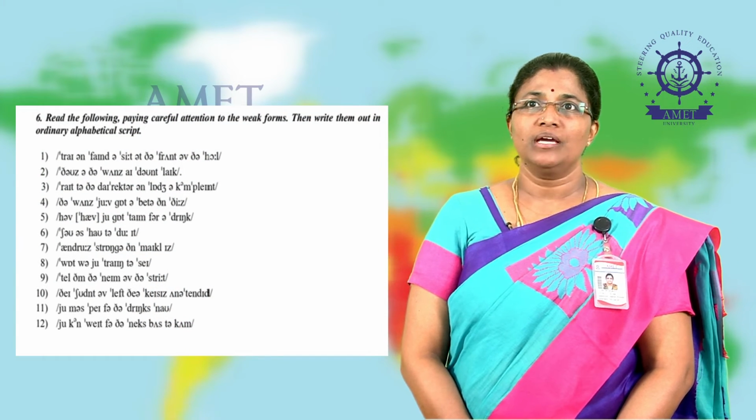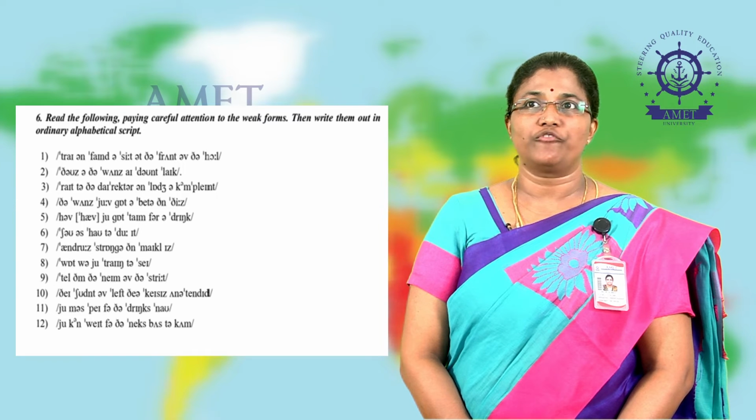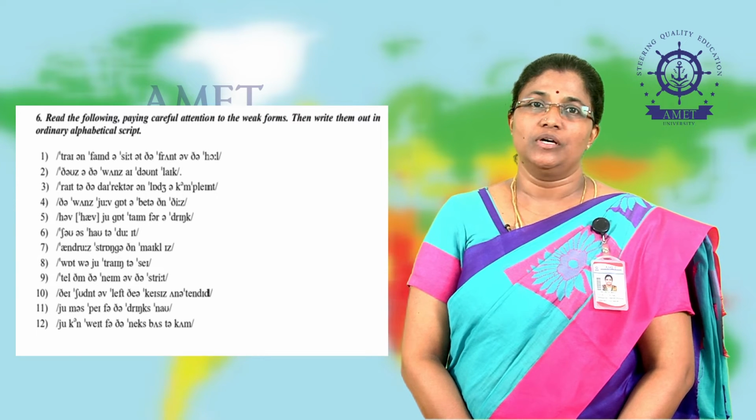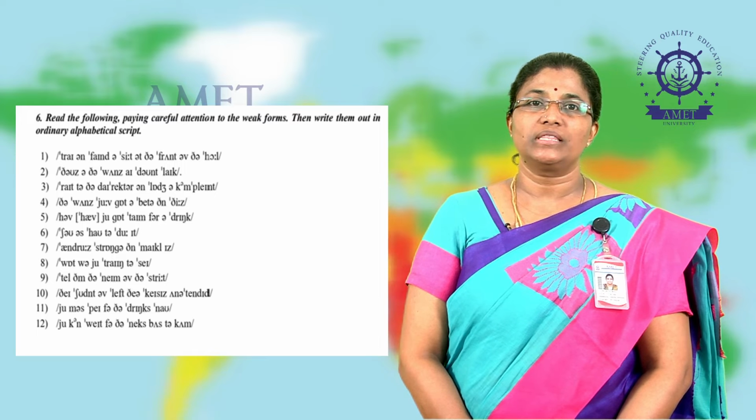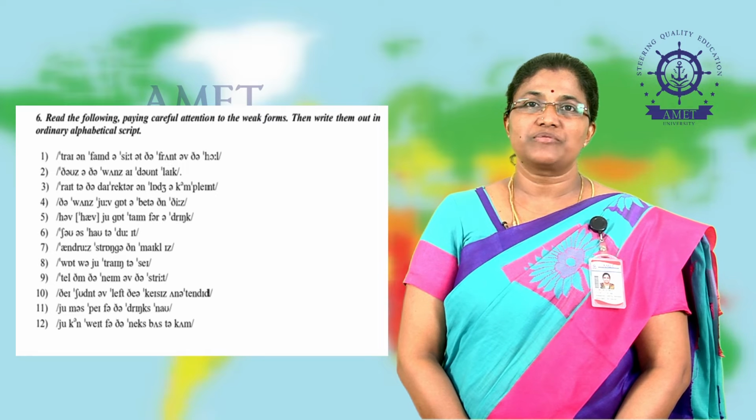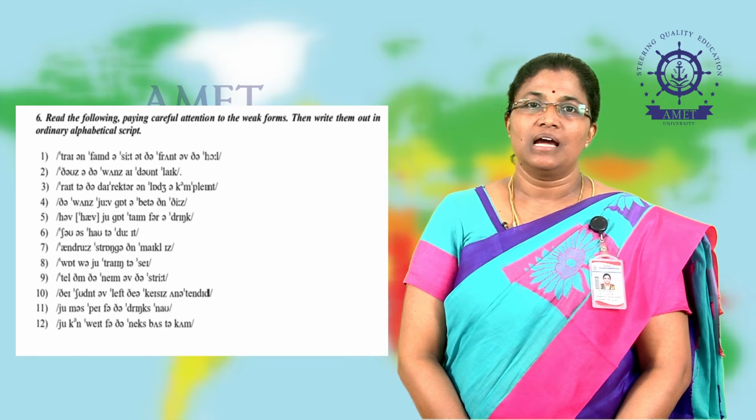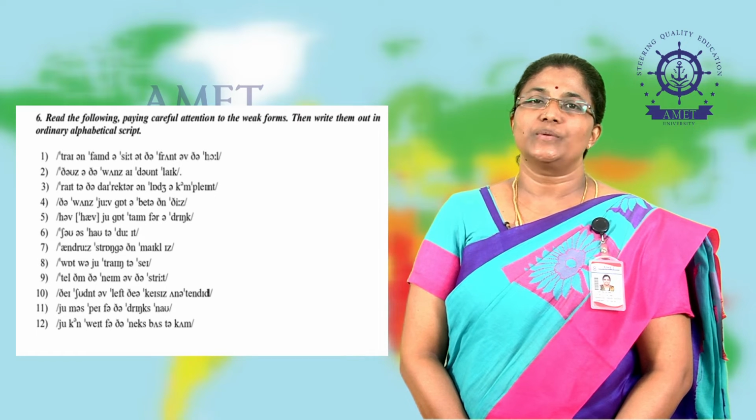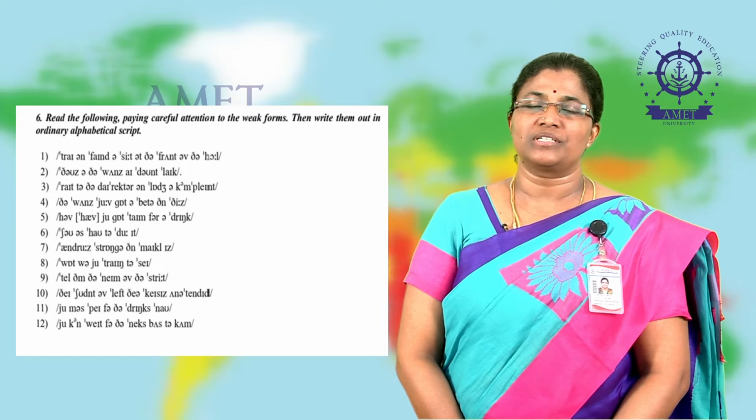Read the following, paying careful attention to the weak forms, then write them out in ordinary alphabetical script. So far, you have become familiar with consonant sounds and vowel sounds, so it is being given in transcription format. You try to read it and write it in actual English sentence format.